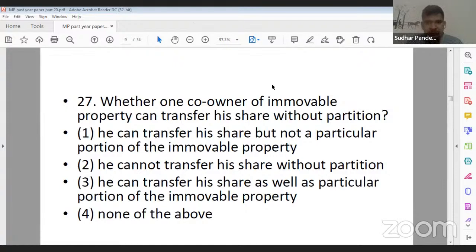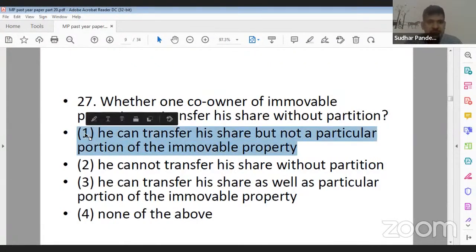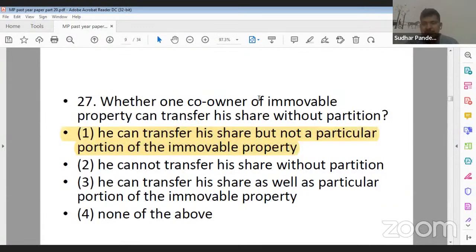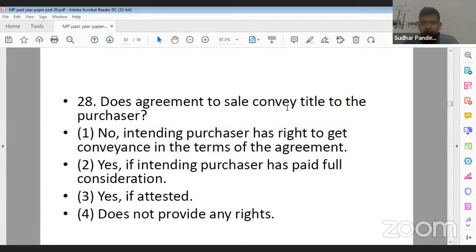Question number 27, first is the correct answer, that he can transfer his share but not a particular portion of immovable property. This is what is stated under section 44 of Transfer of Property Act, that is transfer of property by one co-owner, right? So 27 ka first will be the correct answer. Right? Next question. Question number 28. Again from Transfer of Property Act. Does agreement to sale convey title to the purchaser?